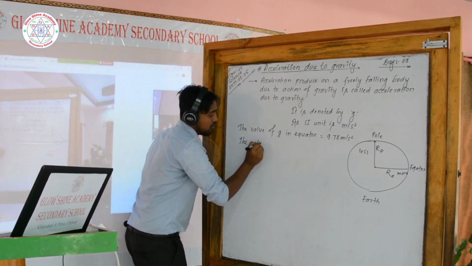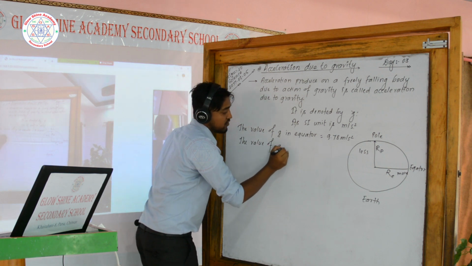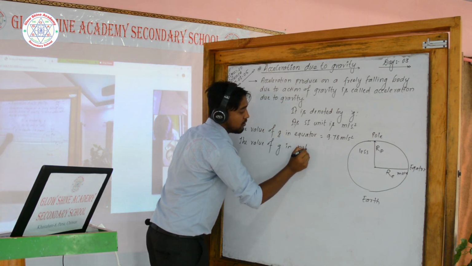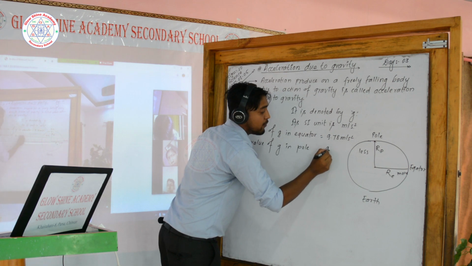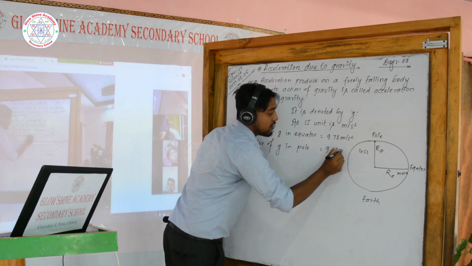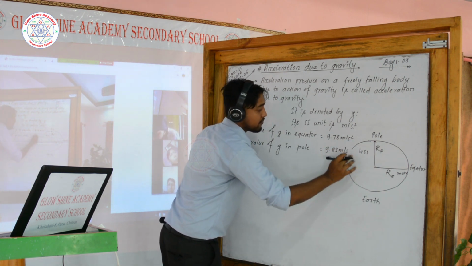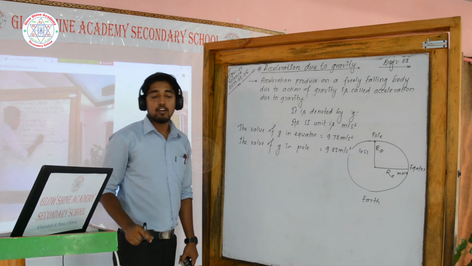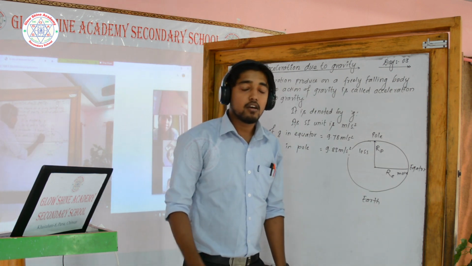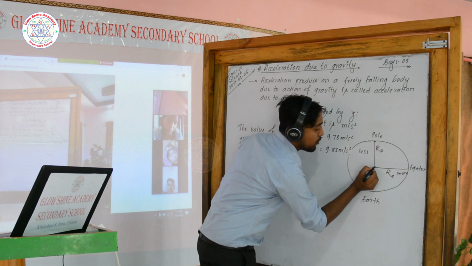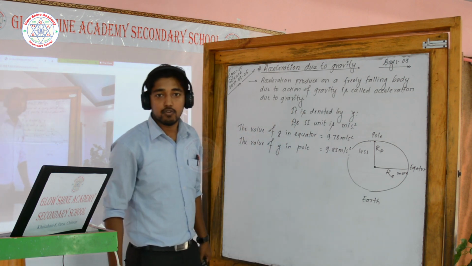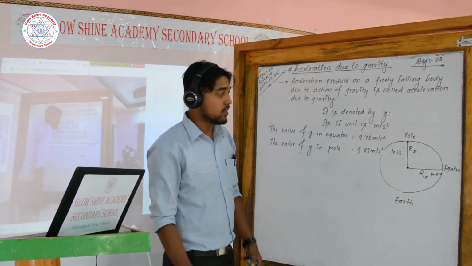The value of g in pole, 9.83 meter per second square. But the value of acceleration due to gravity at the center of the earth is 0. The value of acceleration due to gravity at the center of the earth is 0.